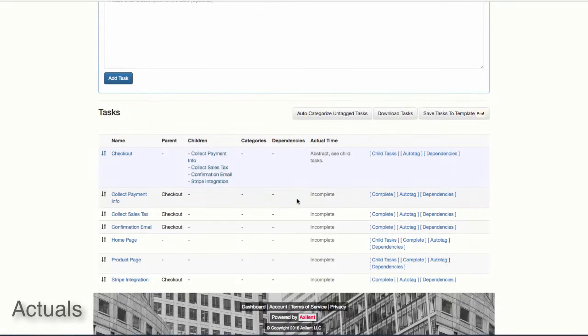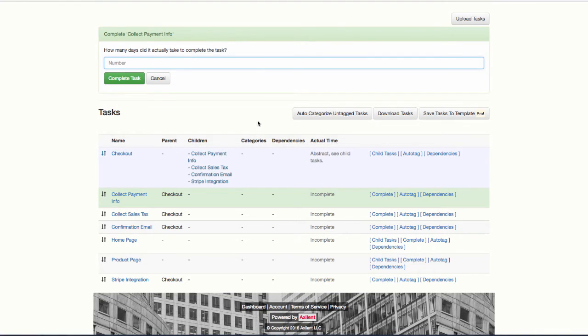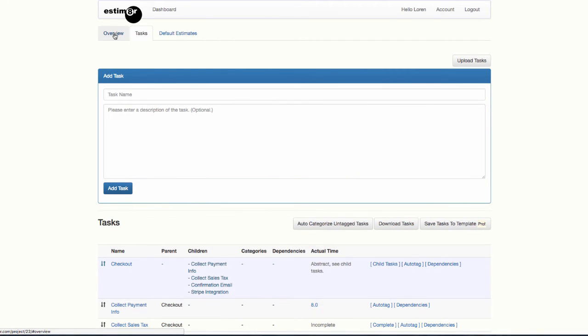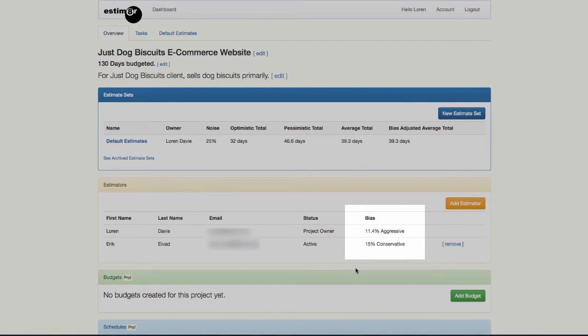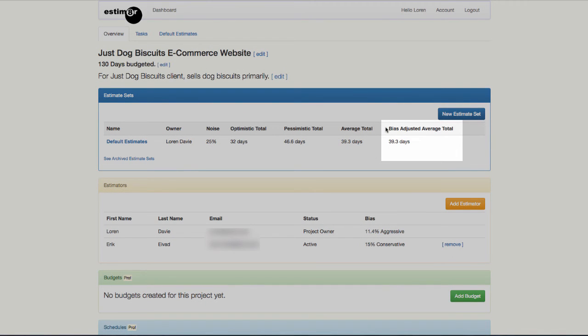When a project is completed, we can enter the actual time it took to complete the task by clicking on Complete. When we do so, estim8r will look at any estimates made for that task and calculate how accurate they were. This is used to establish estim8r bias. Over time, as actual values are collected, estim8r will establish profiles for the estimators, determining if they are aggressive or conservative. estim8r can then provide bias-adjusted values in which it compensates for the bias of the estimators.